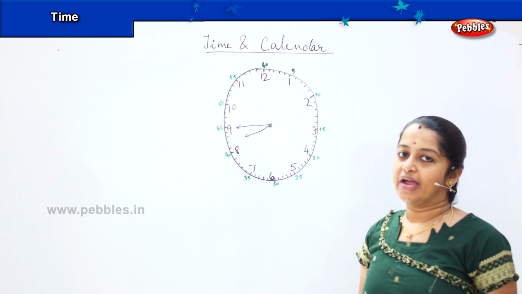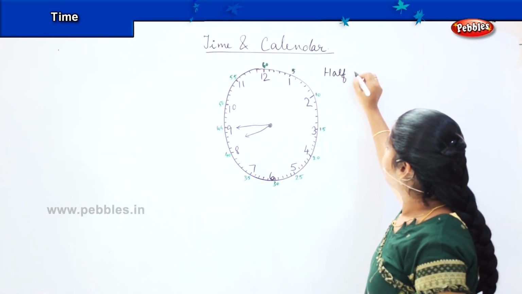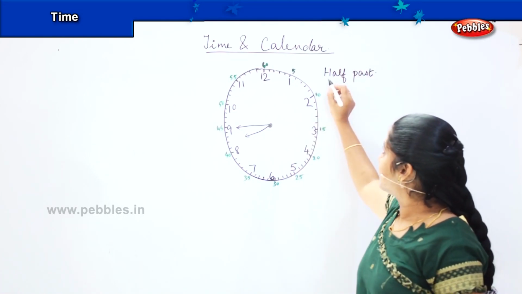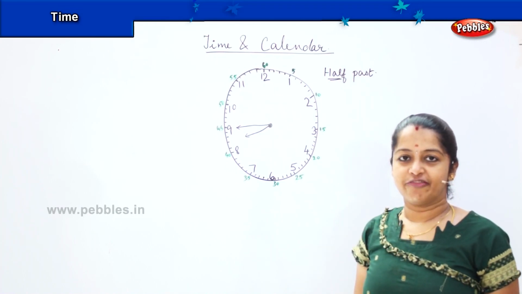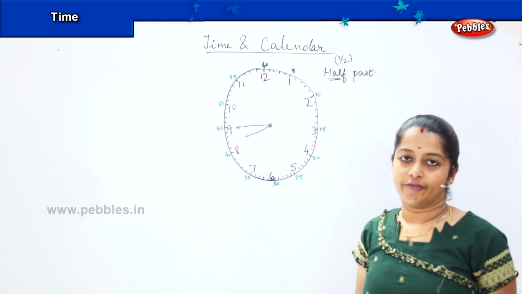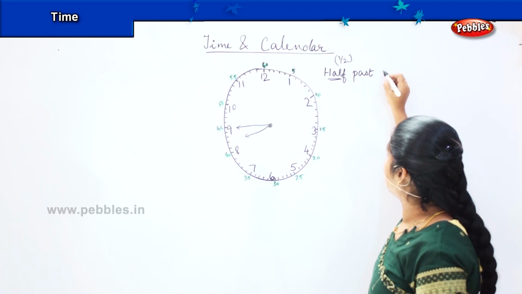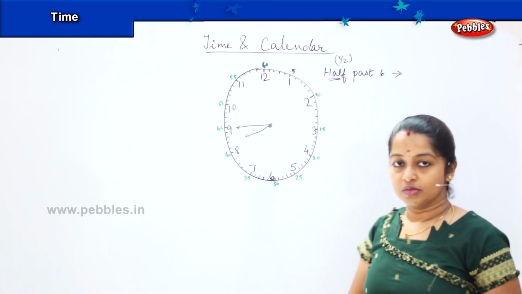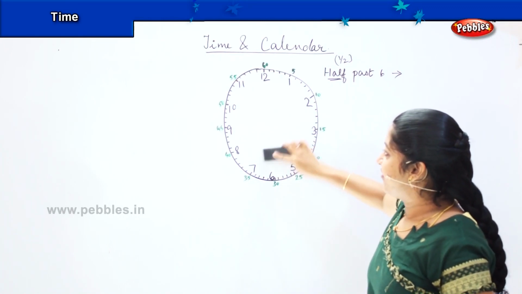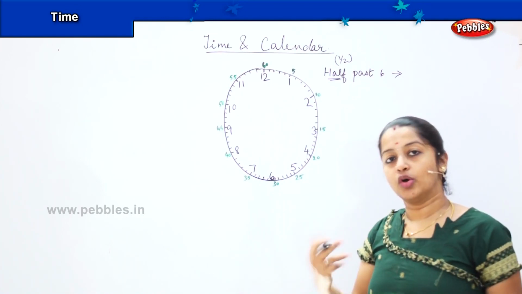One more term which we have to know here is half past. Okay. So what do you mean by the term half, children? Half means nothing but 1/2, right? It is called half. So when I say half past 6, what does it mean? It means half an hour past 6, which means it is already half an hour over.